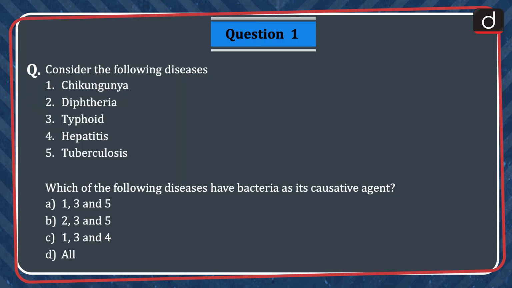Now, let's begin today's session. First question is, consider the following diseases. 1. Chikungunya, 2. Diphtheria, 3. Typhoid, 4. Hepatitis, 5. Tuberculosis. Which of the following diseases have bacteria as its causative agent? 1, 3 and 5, 2, 3 and 5, 1, 3 and 4, or all? The correct answer is option B, 2, 3 and 5.